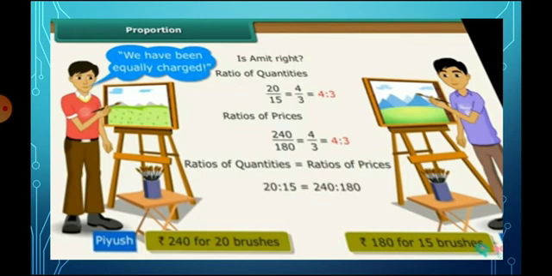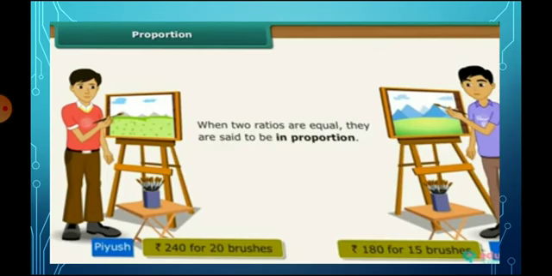So see the ratio of quantities and the ratio of prices. 20 is to 15 is equal to 240 is to 180. If two ratios are equal, this is called a proportion. When two ratios are equal, they are said to be in proportion.